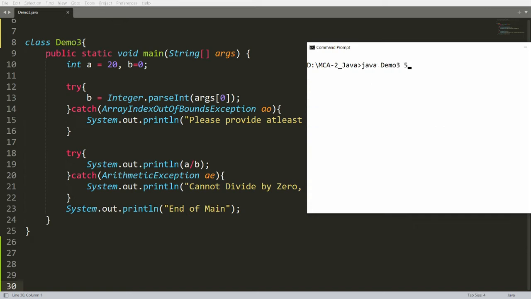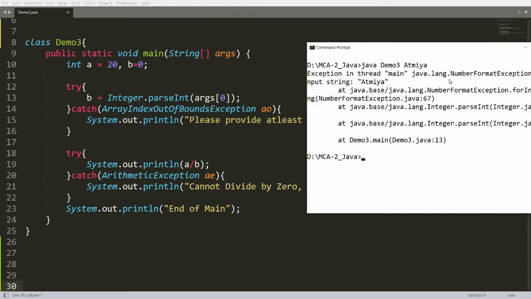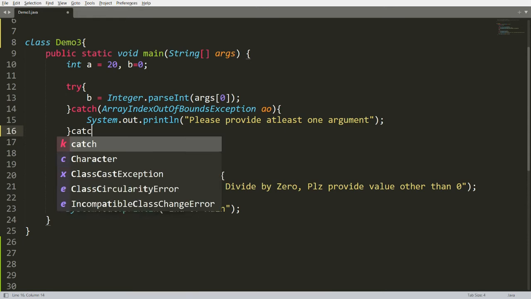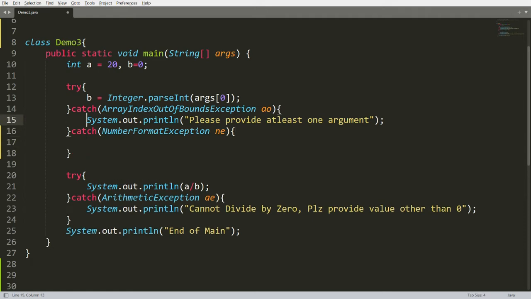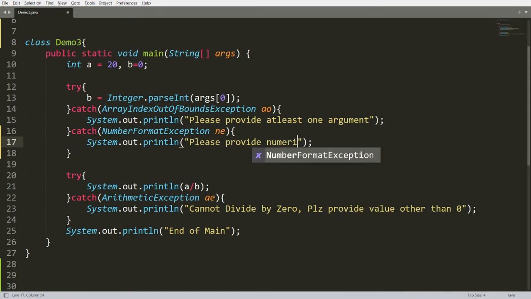Yes, it is correct, but sometimes the user provides a string here, for example Atmiya. Then my integer will not be able to cast this Atmiya string, so it will give me an exception, and the exception is NumberFormatException. How can we handle this? It is very simple. You can write another catch, and here you can write NumberFormatException, and write the message that please provide numeric only. Why? Because we are doing a divided by b. So we can write multiple catch for one try.